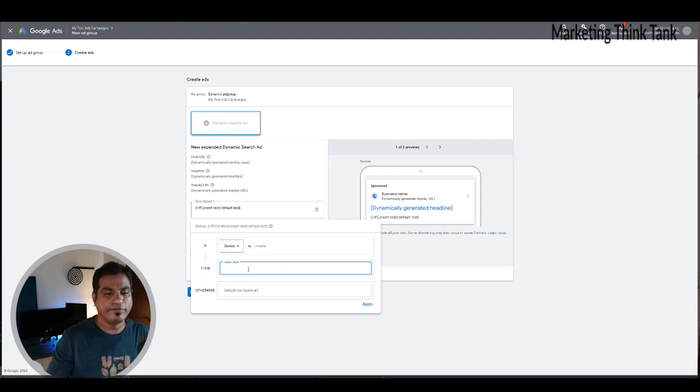So if somebody is coming from a mobile device, you would want to show 20% off on all pizzas. Otherwise, you're just going to say get great discounts on mobile app or on the Domino's app.